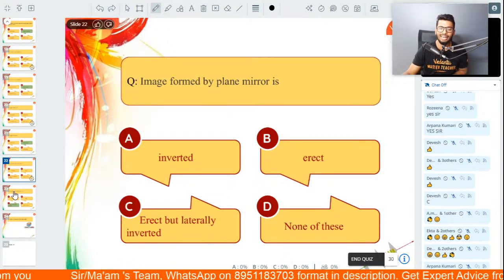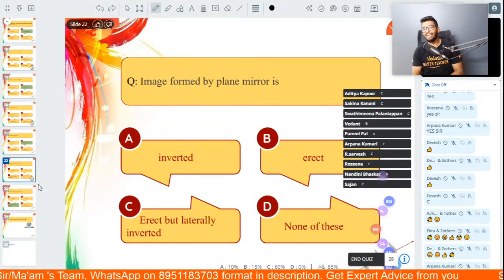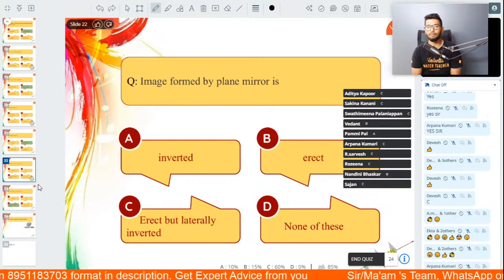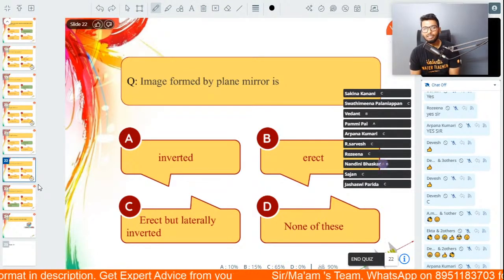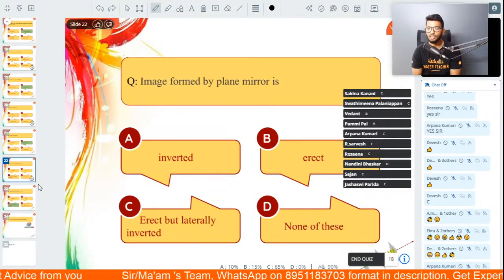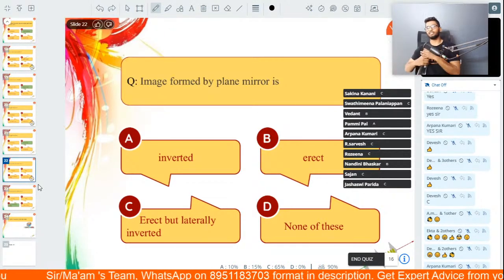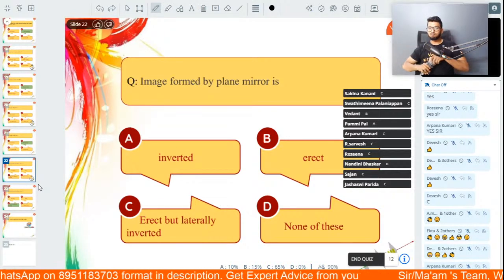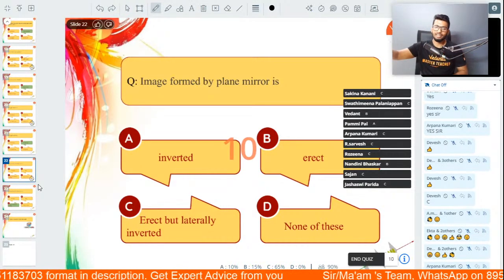Let's go, people. The last question for today. Let's end it with a bang. Image formed by a plane mirror is inverted, erect, but laterally inverted, or none of these. 20 seconds. Go ahead, people. 10 more seconds.